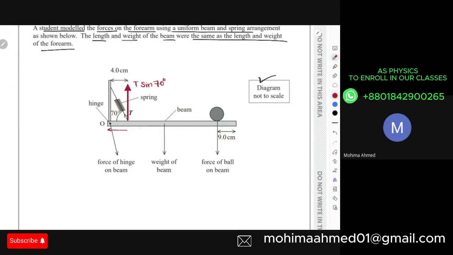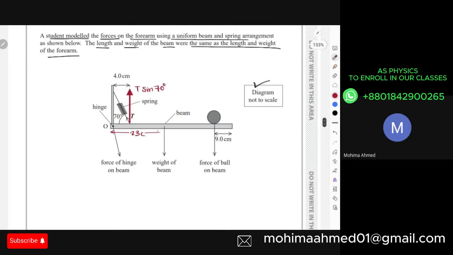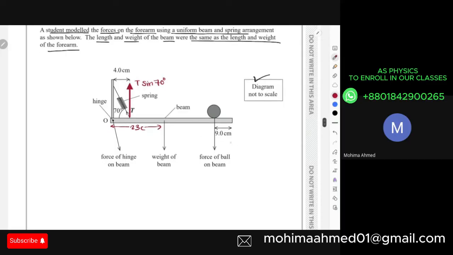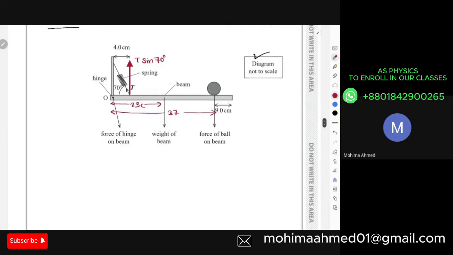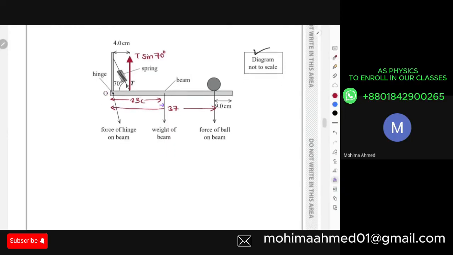I'm considering its total length was 45.9. Let's say that this is roughly 46. So if you're taking 46 divided by 2, then it will be 23 centimeters from the pivot O. And the ball is going to be how much? 46 minus 9. That is 37 centimeters. And these are the distances that we need to know. Now I can clearly understand that if you take this as a pivot, both the weight of the beam and weight of the ball make the beam move in the clockwise direction. And only tension makes the beam move in the anti-clockwise direction.